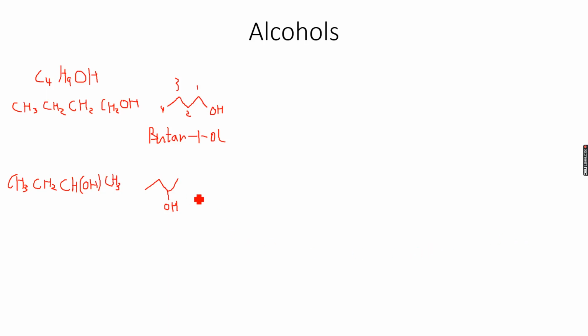Instead of the first carbon atom, the OH group is on the second carbon atom, because if we number it, it becomes 1, 2, 3 and 4. So you can see that the OH group is on the second carbon atom. So this will become butane, again butane because there are 4 carbon atoms in the main chain, 2-ol because the OH group is on the second carbon atom.